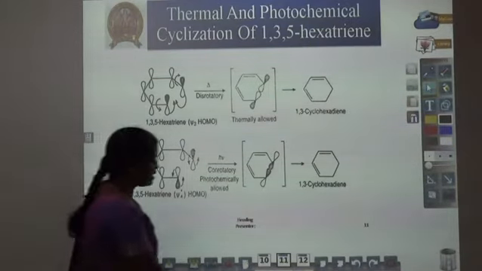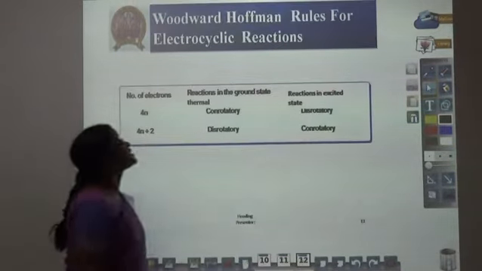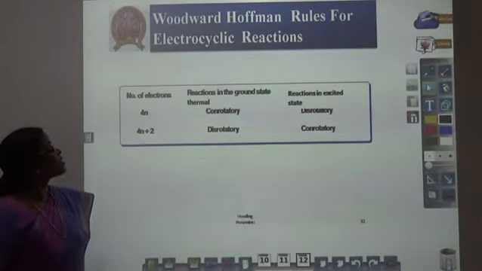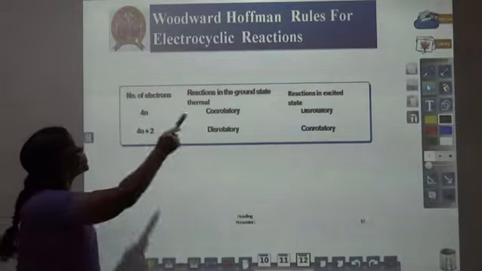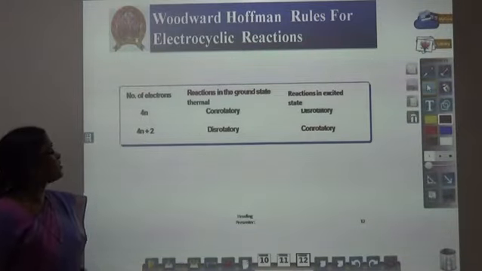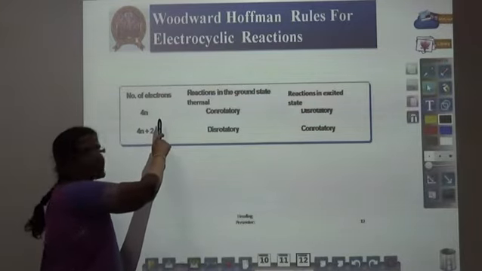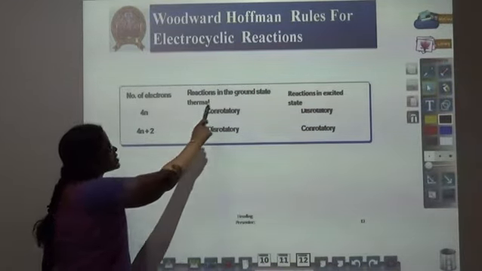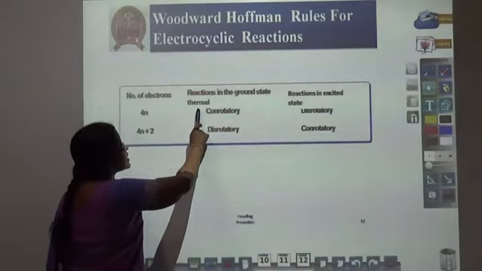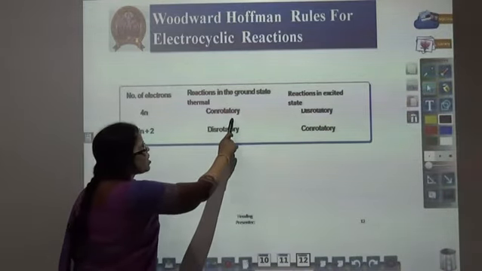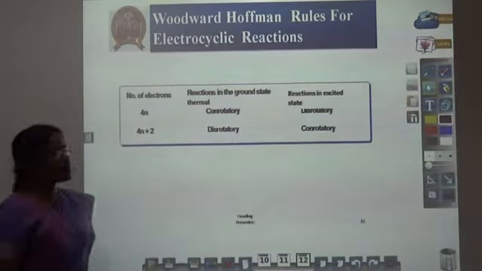We can summarize the electrocyclic reactions by the Woodward-Hoffmann rule. If the number of pi electrons involved is 4n, for a reaction in the ground state, that is under thermal condition, con-rotatory is an allowed process.